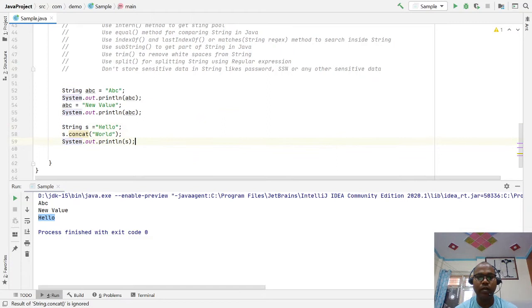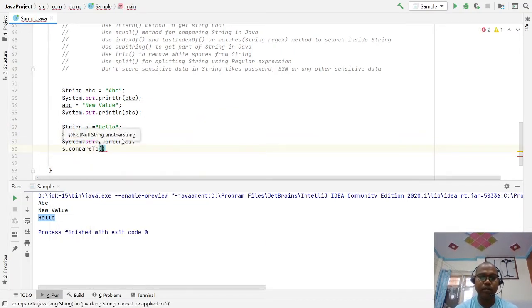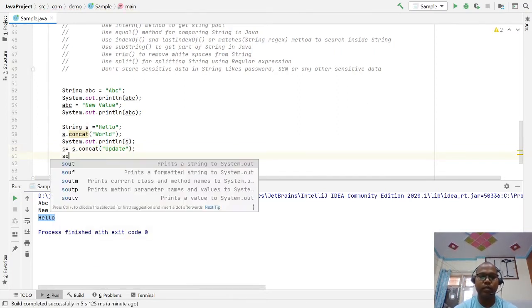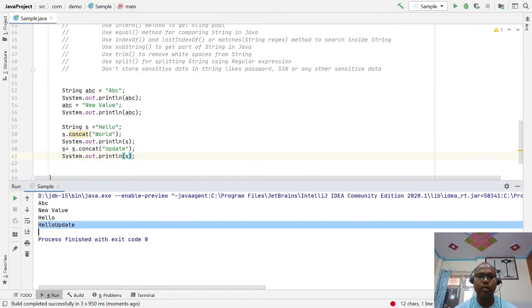That means if you try s.concat("update") and assign s equal to the result, and then print it, this time you are able to see the changed "hello updated". Why?